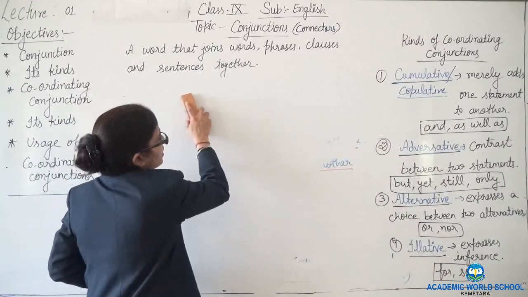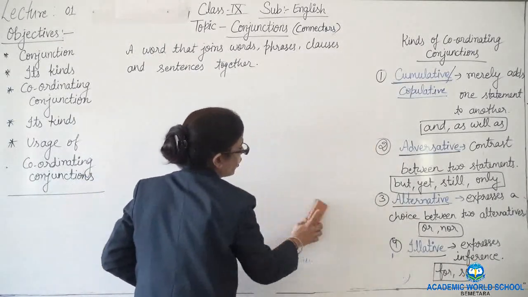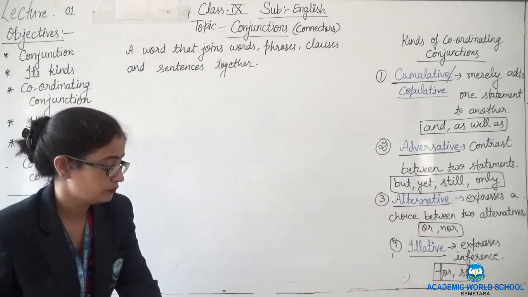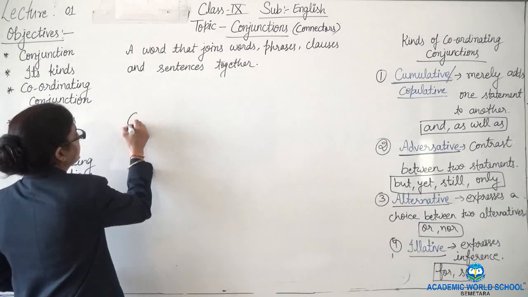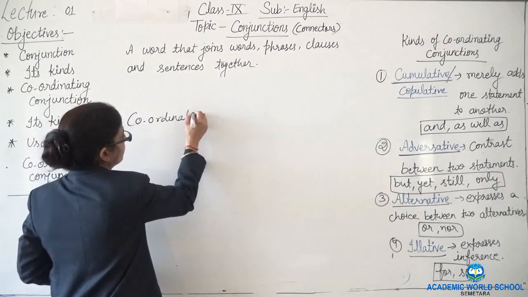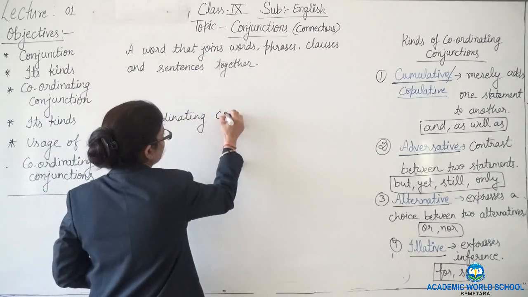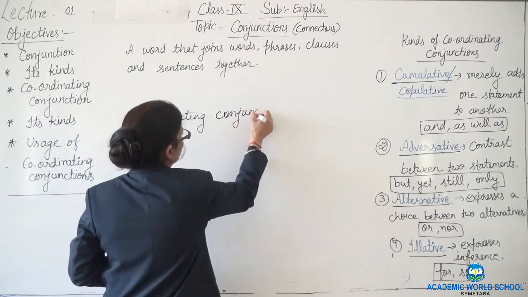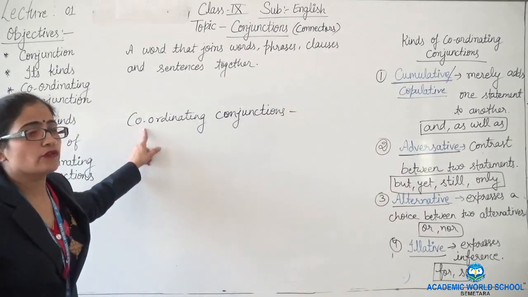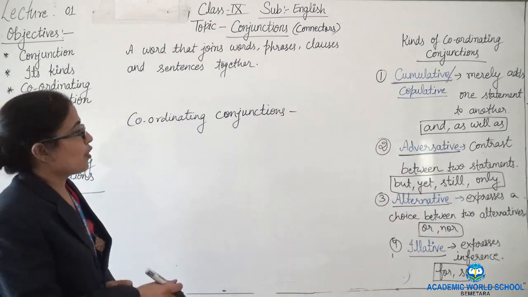Some other conjunctions are also there in the coordinating conjunctions.